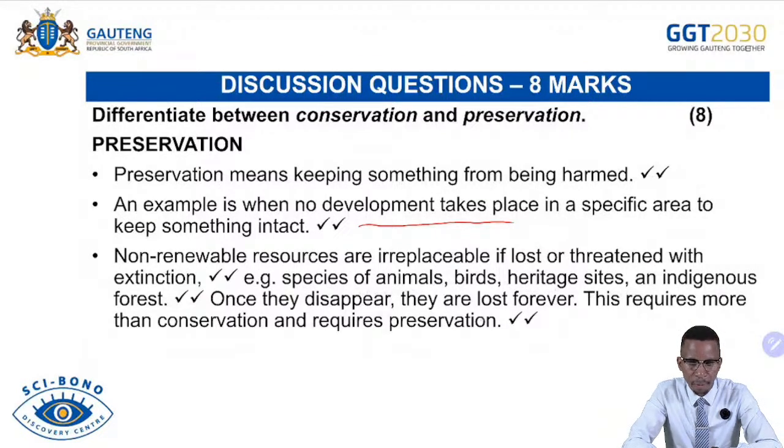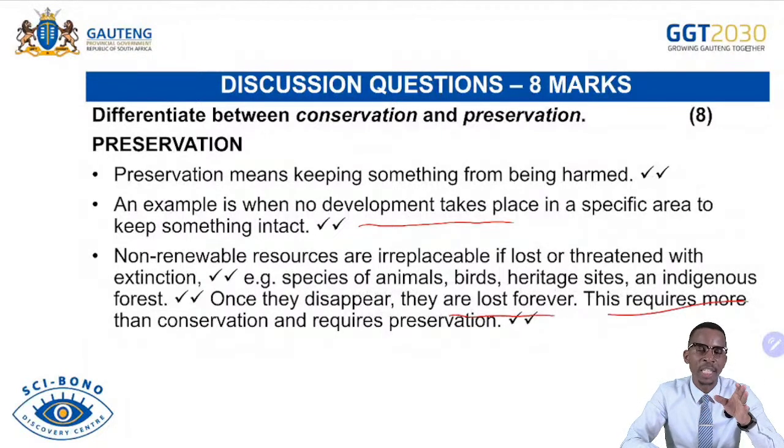Once they disappear, they are lost forever. They will never be recovered. This requires more than conservation and requires preservation. So in that case, we are referring to taking care of our resources, keeping them healthy even for future generations, protecting those plants and animals that are in danger of extinction.